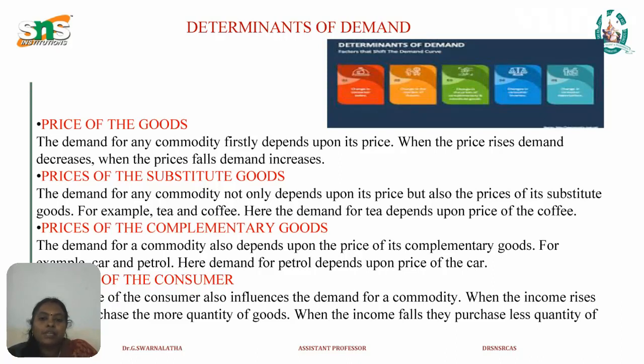The next determinant is prices of the complementary goods. The demand for a commodity also depends upon the price of complementary goods. For example, car and petrol. Here demand for petrol depends upon price of the car.